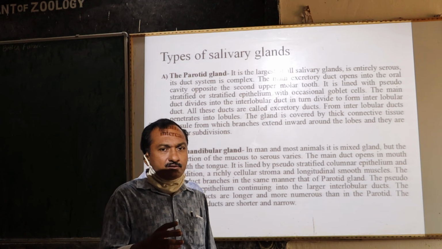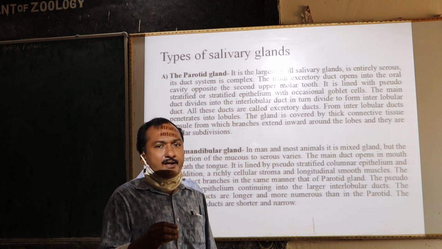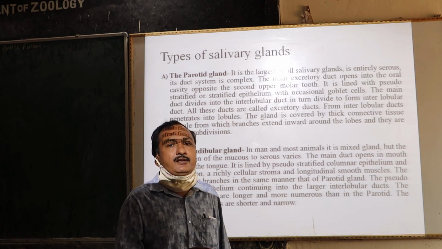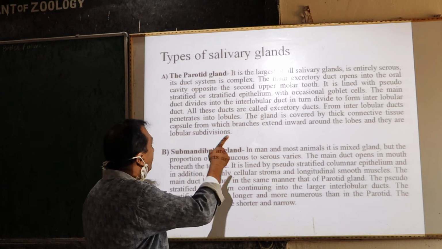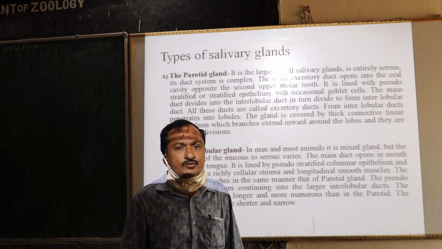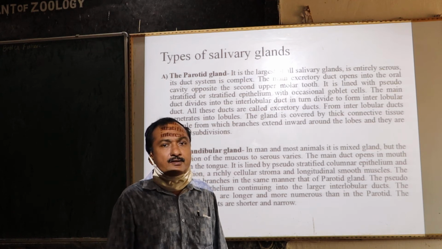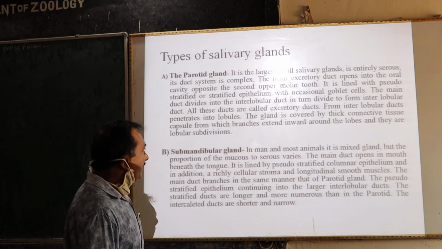Secretions from the alveoli pass through the intercalated duct, come to the main excretory duct, and open inside the mouth opposite the second upper molar tooth. So the secretions are poured inside the mouth through this duct.